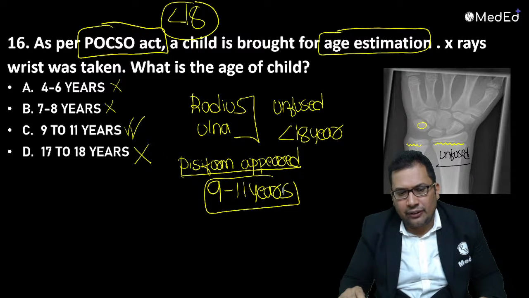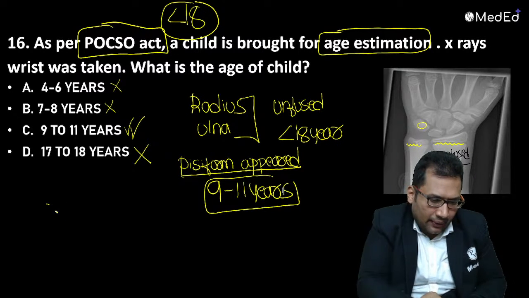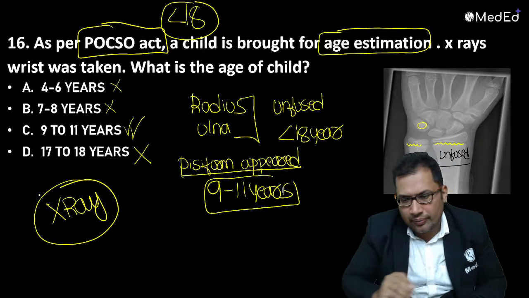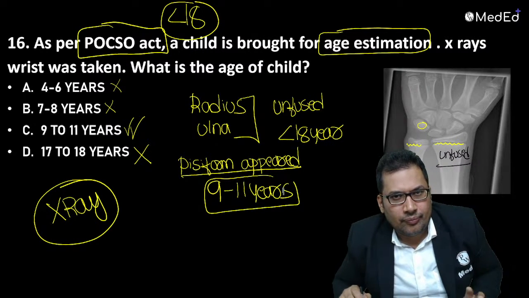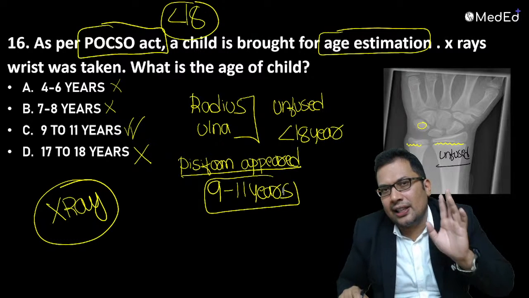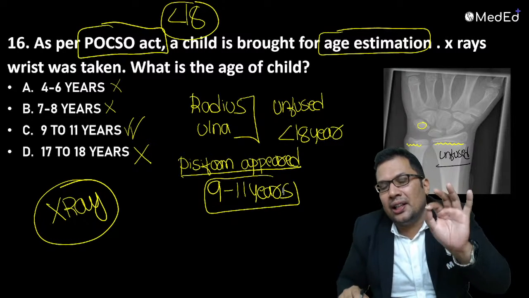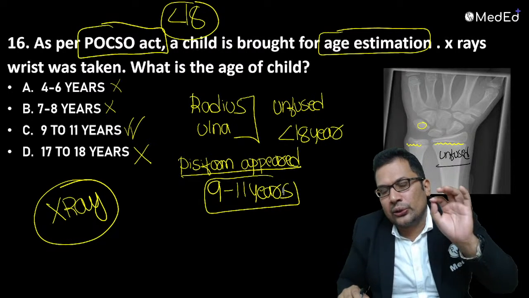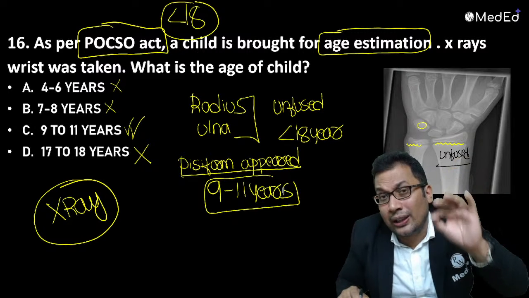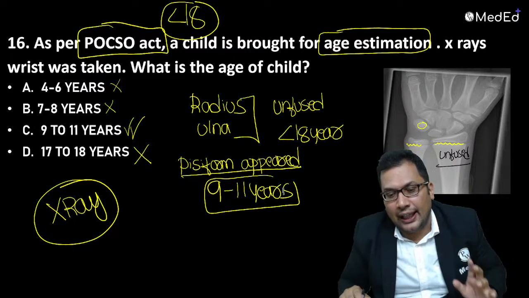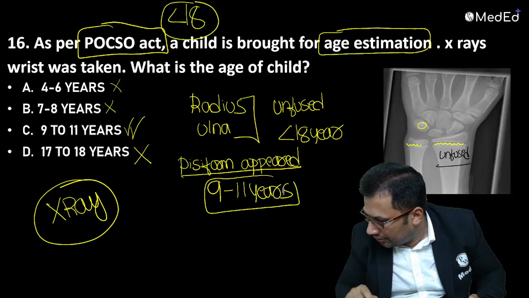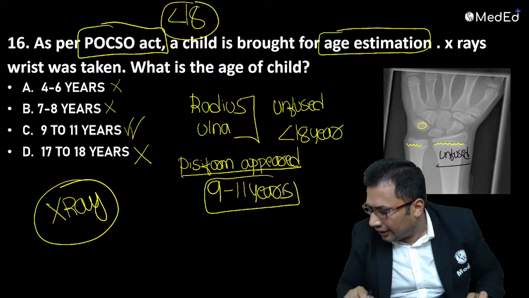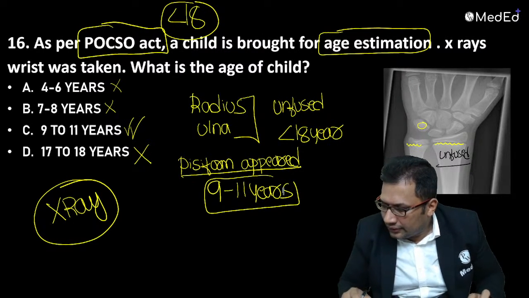Fine. So this is very frequently asked. X-ray of the wrist. Very commonly asked in your exam. You need to go through the X-ray of elbow joint, shoulder joint, age of ossification, and also the age of ossification centers around the pelvic joint. Frequently asked. Okay? More than 18. Adult. Good.